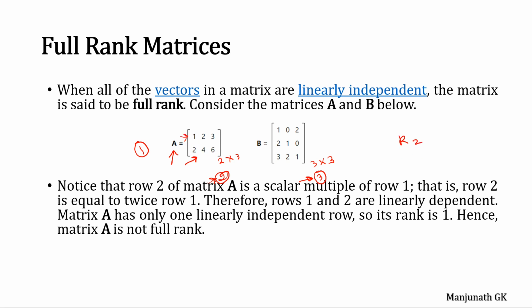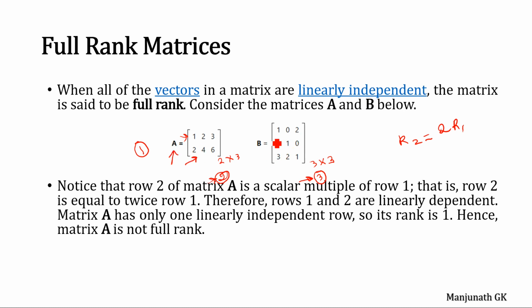Here row 2 is nothing but 2 times row 1. 2 into 1 is 2, 2 into 2 is 4, 2 into 3 is 6. So the rank of matrix A is not 2, here it is 1. So we can say that it is not a full rank matrix.